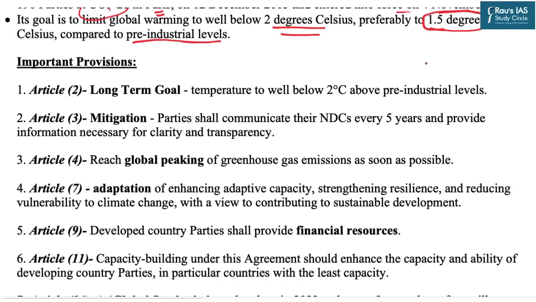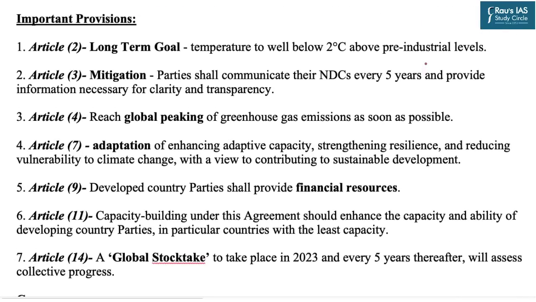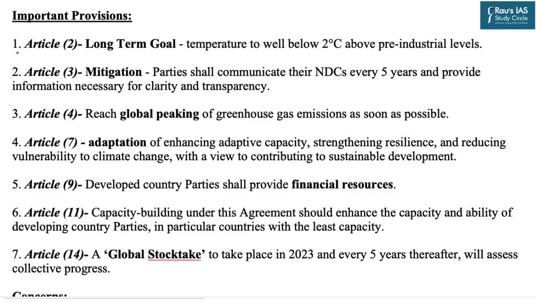In this regard, there are certain key articles in this deal. The first is Article number 2. So keeping the temperature rise below 2 degrees Celsius above the pre-industrial levels forms part of Article 2. So you can remember this in the form that the temperature 2 degrees Celsius is part of Article 2. Then comes Article 3, that is for mitigation.